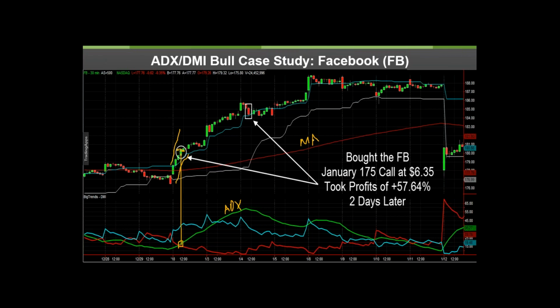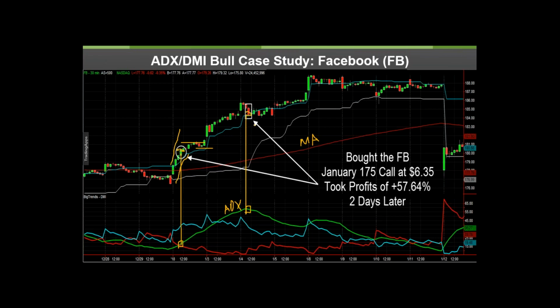The exit point happens as the ADX rolls over. You can see one of the strengths of ADX is that even when you go through sort of consolidating flat periods here, you can still take advantage of the fact that it'll still be rising, and then when it does indeed roll over, we say we're out.